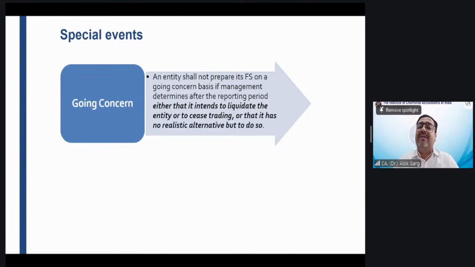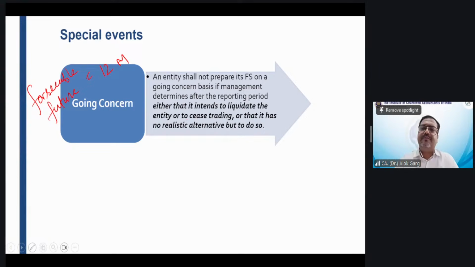Entity will continue to operate in the foreseeable future. What is meant by foreseeable future, my dear friends? Please write down. Foreseeable future means 12 months from the reporting date.